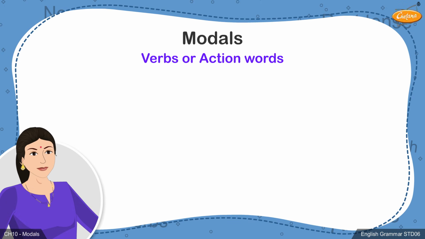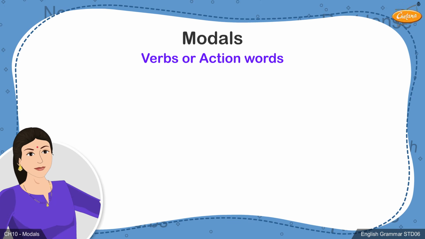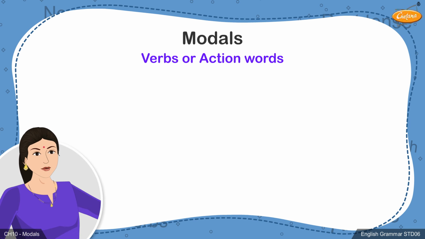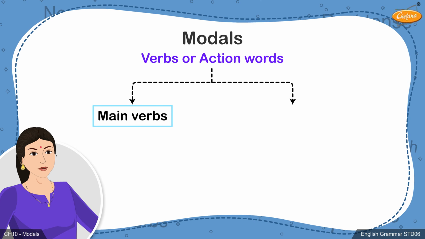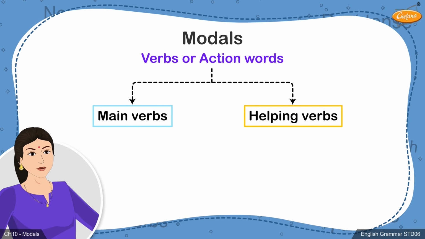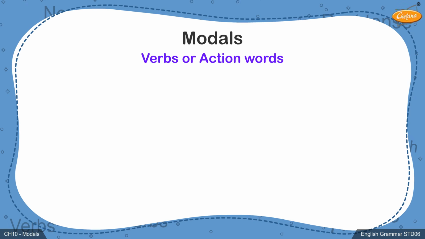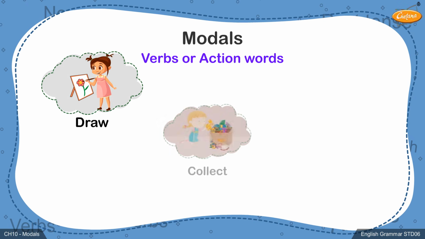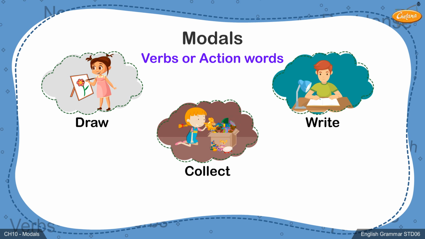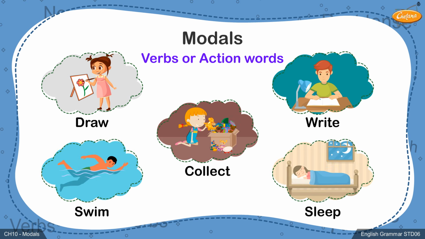You know, verbs or action words are an important part of speech in English grammar. Students, these verbs can be divided into two categories of main verbs and helping verbs. Any action word like draw, collect, write, swim, sleep, etc., when used in any sentence becomes the main verb.